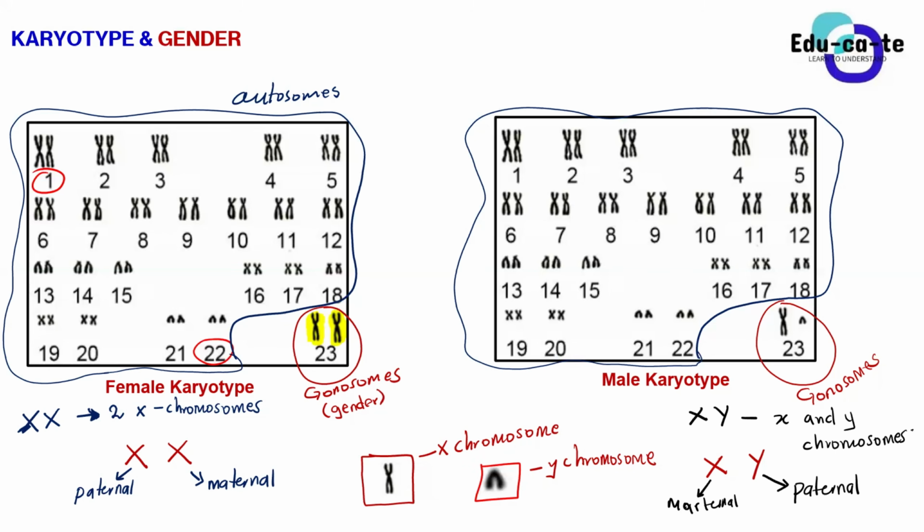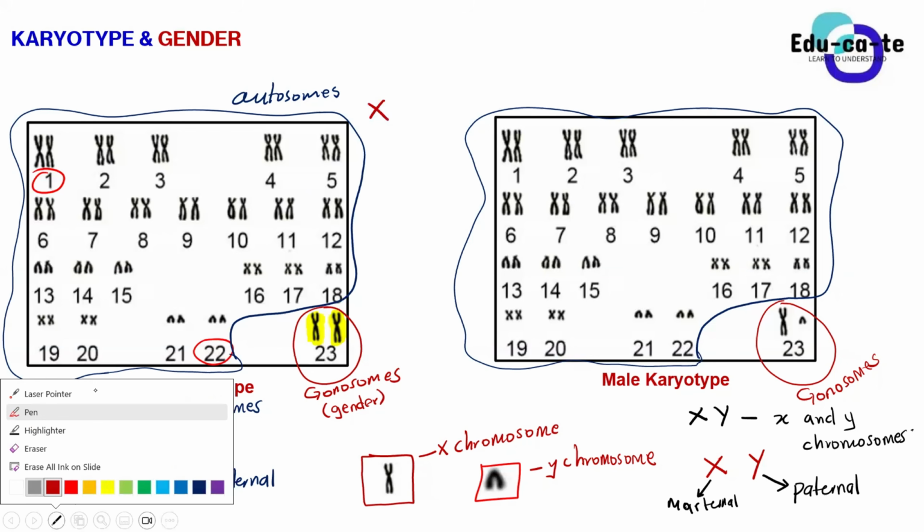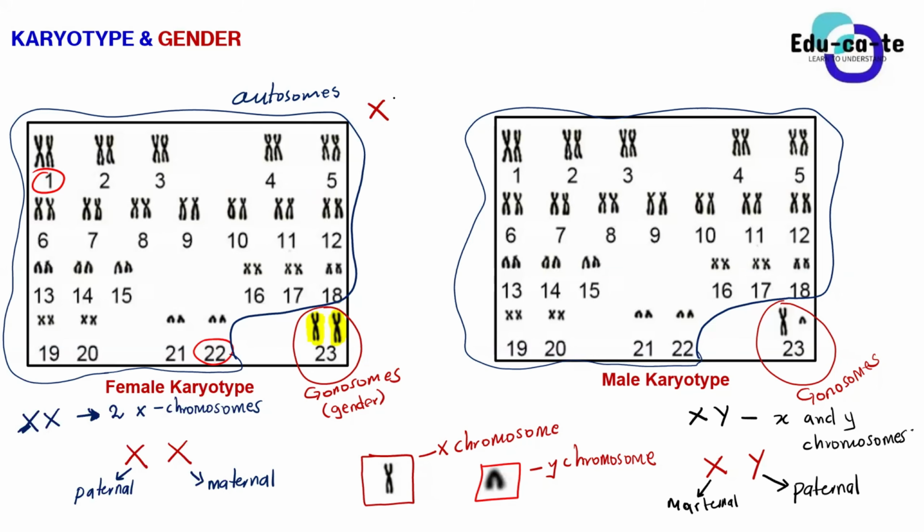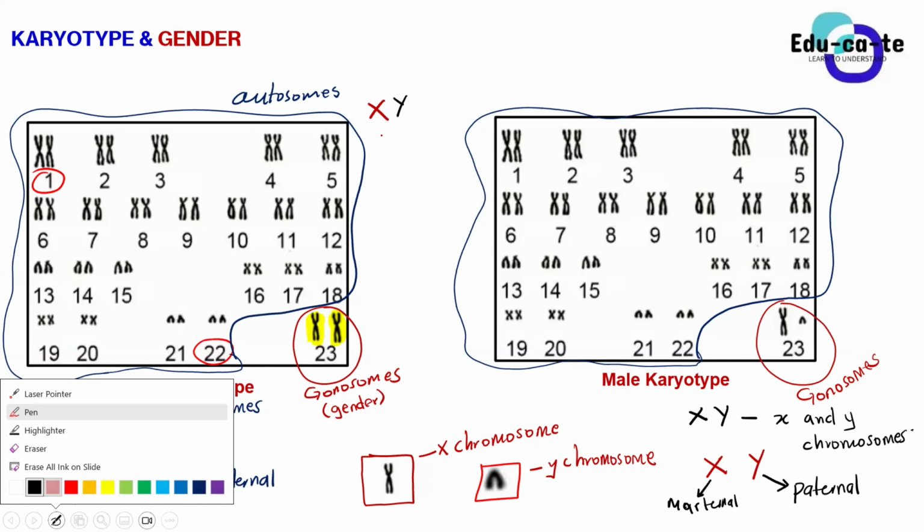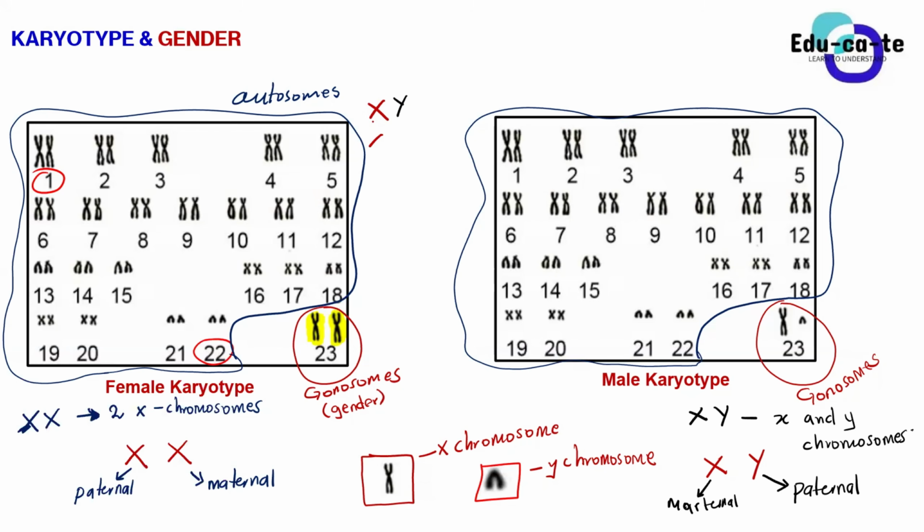Because a father has X and Y, but a mother has X and X. So basically, a father has both X and Y. We know that a mother's ovum, or egg cell, will always give an X chromosome, no matter what happens. But it depends on the father's sperm cell to say, is it bringing a Y or is it bringing another X? The mother's ovum will always have the X.